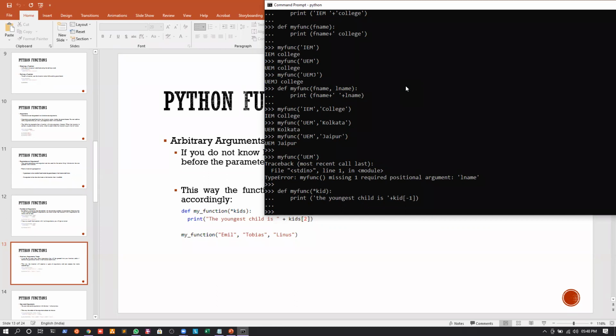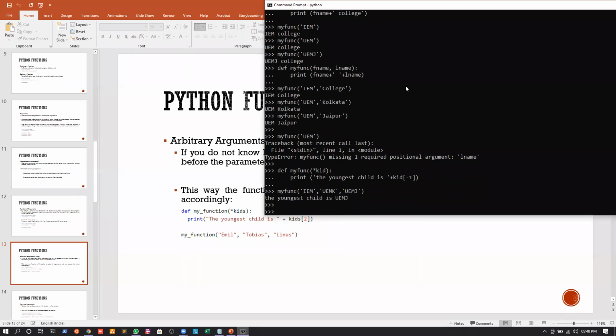Now, whenever I call my_function, let us see what happens. If I call my_function and I give the arguments as UEM, UEMK and UEMJ, the answer is the youngest child is UEMJ. Now, who can tell me what happened here? Anyone?